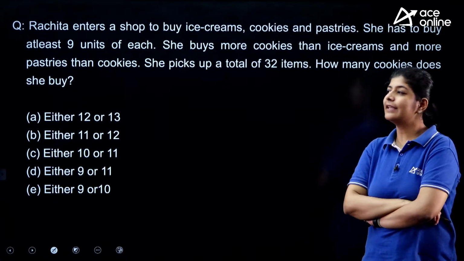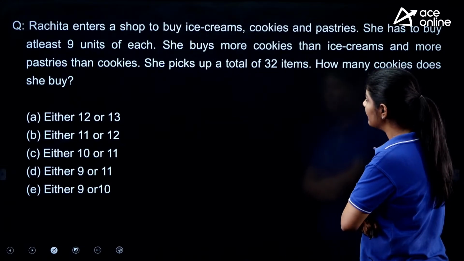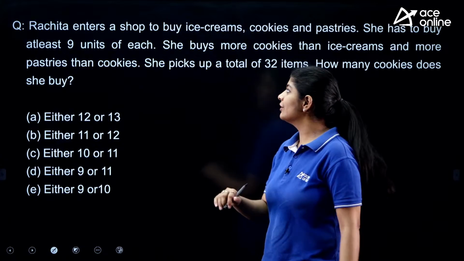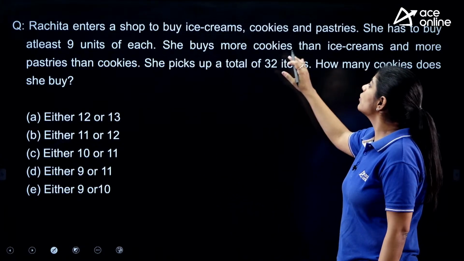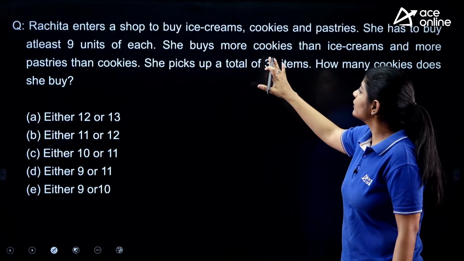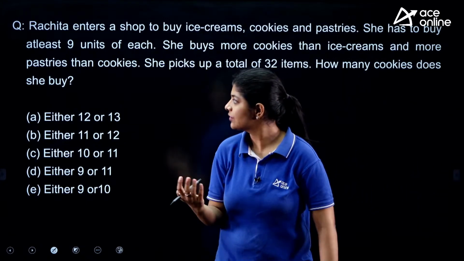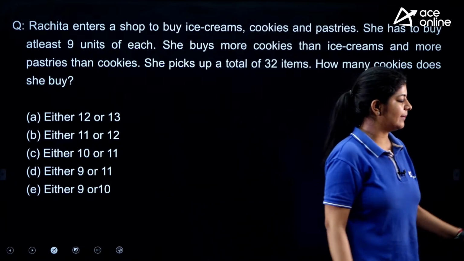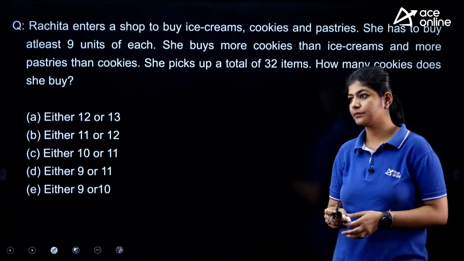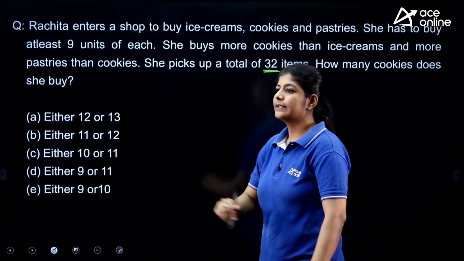Next. The next question says that Rachita enters a shop to buy ice creams, cookies and pastries. She has to buy at least 9 units of each. She buys more cookies than ice cream and more pastries than cookies. She picks up a total of 32 items. How many cookies does she buy? This is a very easy one. You can easily solve this one without using pen and paper. Here you have a total of 32 items.